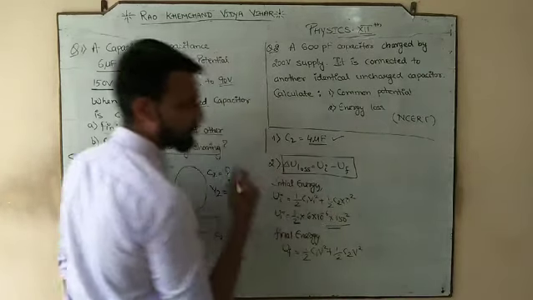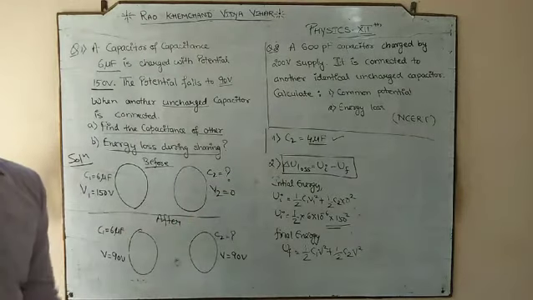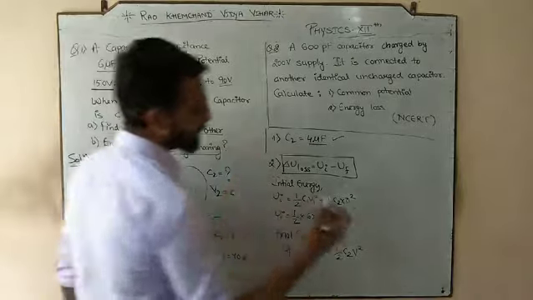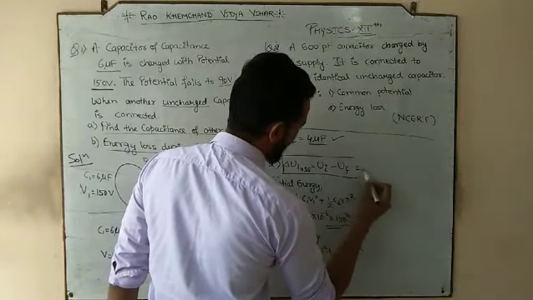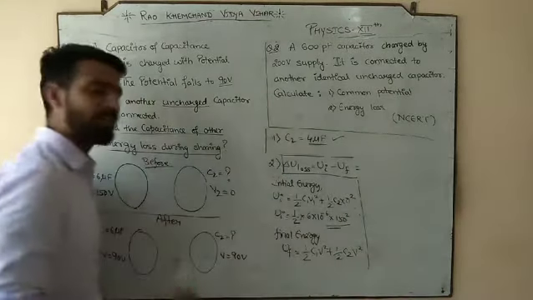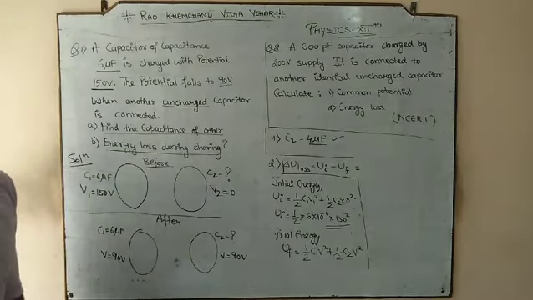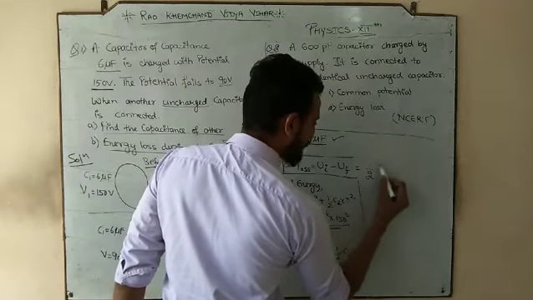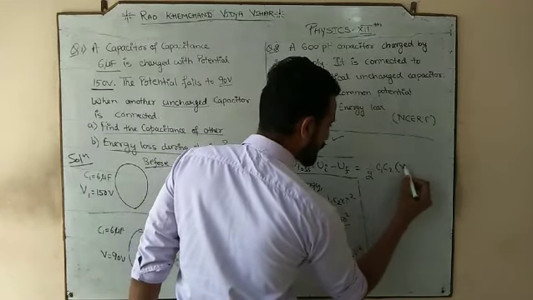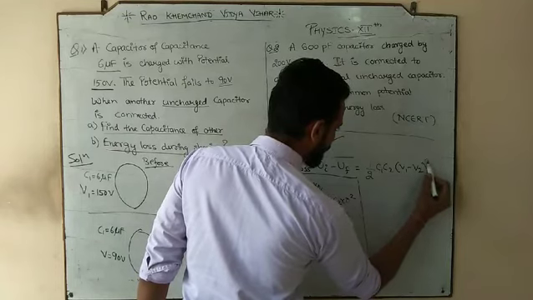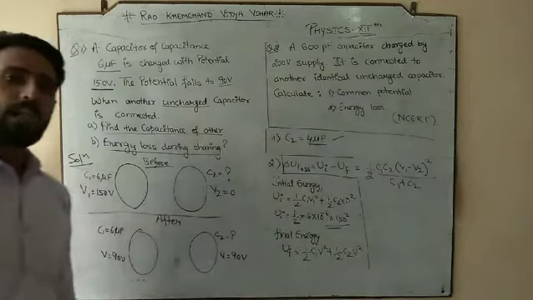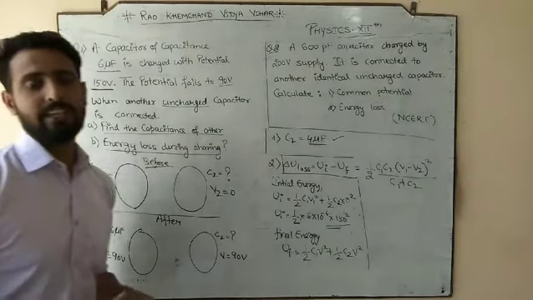Energy loss. So if you want to go with the basic concept, you can go with the basic. If someone is capable, I will request you to memorize this because it will save your time. What is the expression for energy loss after initial minus final? It would be half C1 C2 (V1 minus V2) whole square divided by C1 plus C2. Now we have the direct formula for the energy loss.